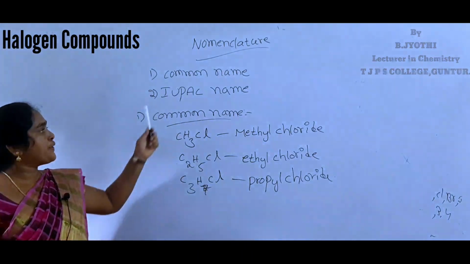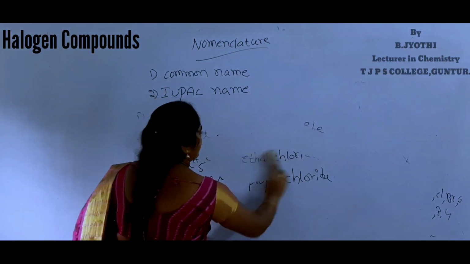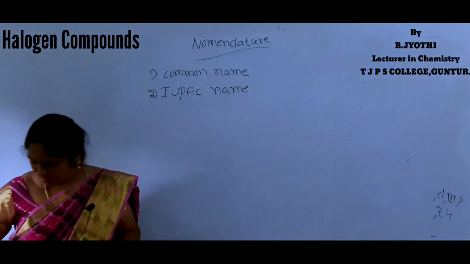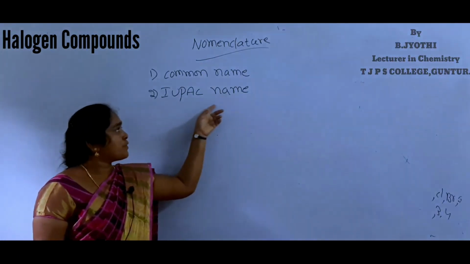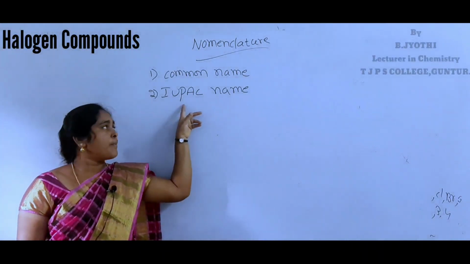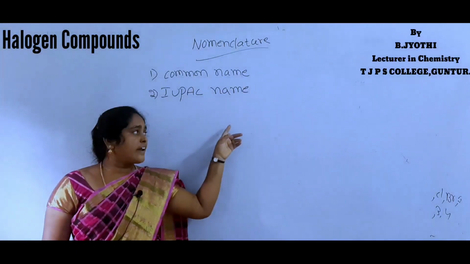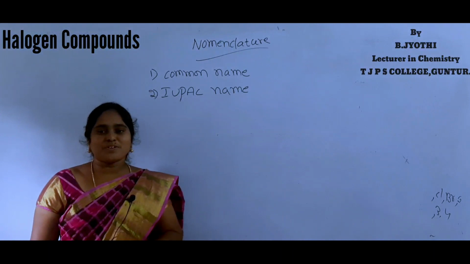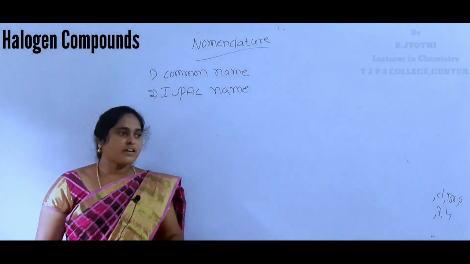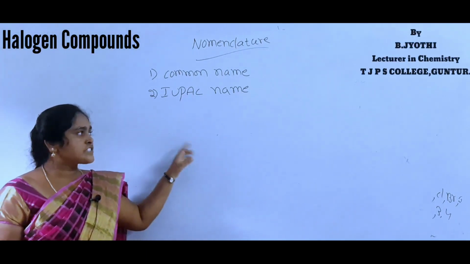Next one is the IUPAC name. Do you know the IUPAC abbreviation? International Union of Pure and Applied Chemistry. Alkanes are considered as parent compounds. The name of the halogen is prefixed to the name of the alkane. The carbon carrying the halogen atom gets the least number.